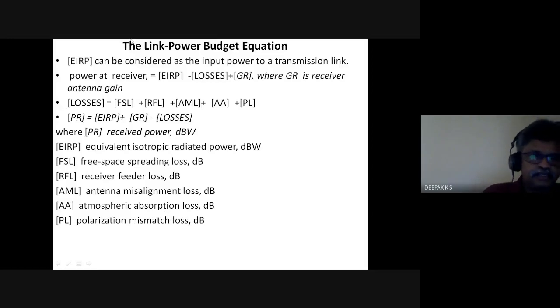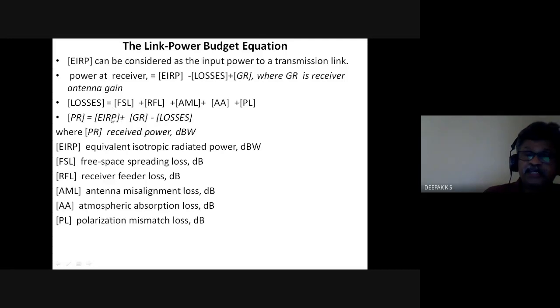And the link power budget equation means you are inputting a power to a link, which is the effective isotropic radiated power. You have some losses, you reduce the losses, and you add the gain of the receiving antenna. You get the received power. This is the basic expression for received power.